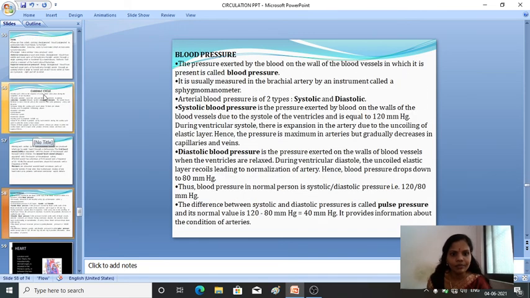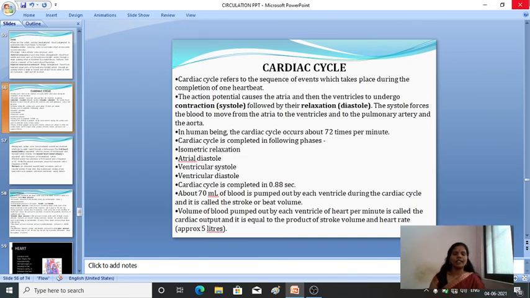the cardiac cycle. Okay, so the cardiac cycle we'll see now. The cardiac cycle refers to the sequence of events which takes place during the completion of one heartbeat. So for the completion of one heartbeat, the changes that take place, that sequence, we commonly call the cardiac cycle.